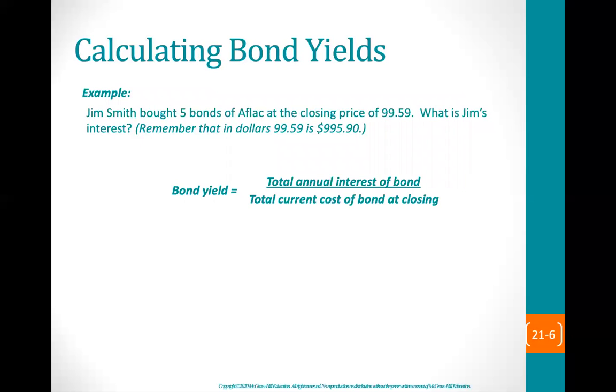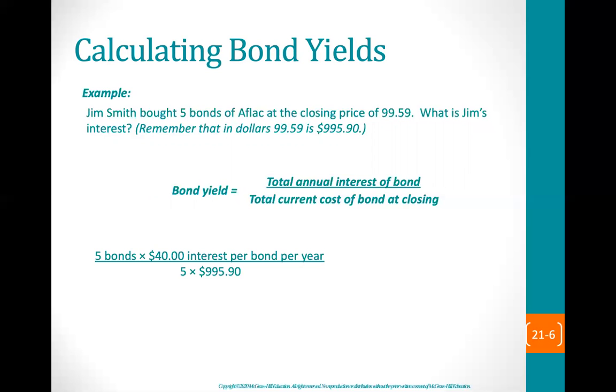We need to calculate the bond yield by taking the total annual interest of the bond divided by the total current cost of the bond at closing. Remember, no matter what Jim pays for the bonds, he's still going to receive $40 per bond in interest. That $40 is from our previous calculation because Aflac was paying 4% interest.